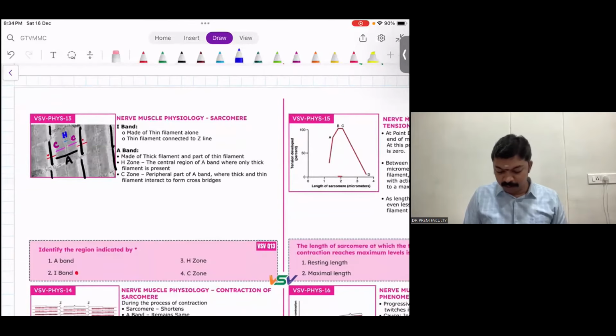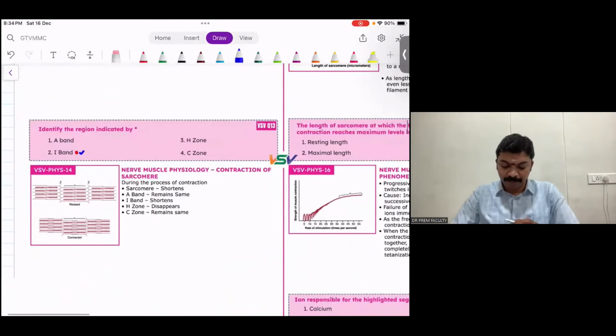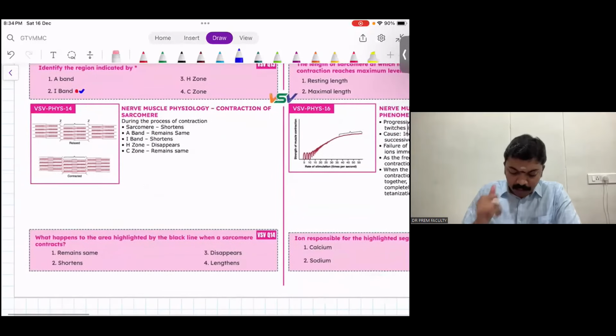All right. It's a sarcomere based question, and identify the region indicated by stars. The answer is going to be option 2, I band. Fine. That's question number 13. Coming to question number 14.